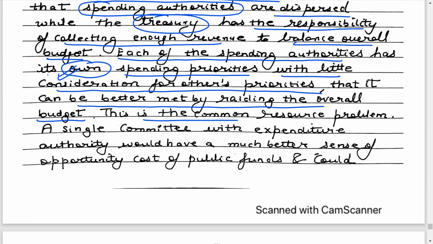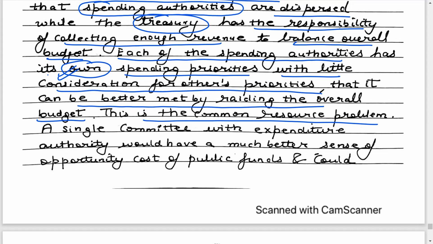So this is the common resource problem. The piggy bank of the government is a common resource from which all the allocations of funds have to be done to different departments. But you have a whole lot of departments within the government who are ready to raid the piggy bank of the government.